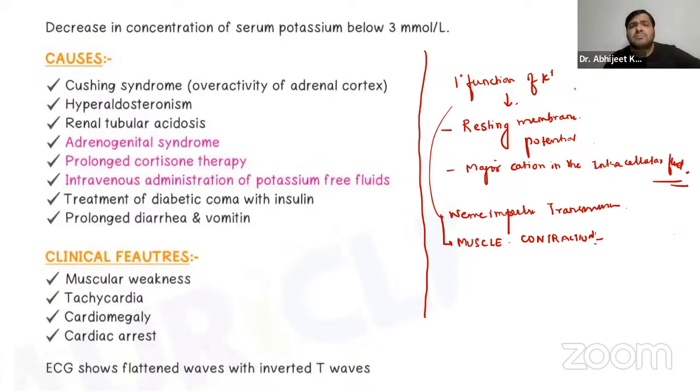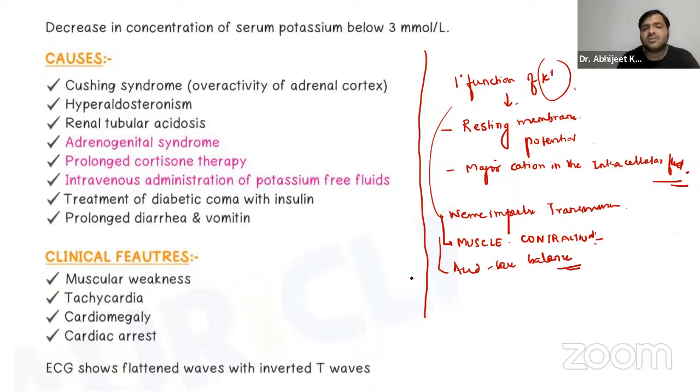Apart from that, we have more roles of potassium: it helps in protein synthesis, cellular metabolism also, right? And also one important function, that is the acid-base balance. It exchanges hydrogen ions in processes like, if you might have heard about the bicarbonate buffering system, it also helps in exchanging the H plus ions in that case. So it also helps to maintain the acid-base balance, right?